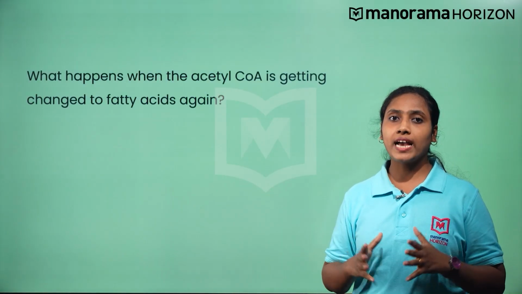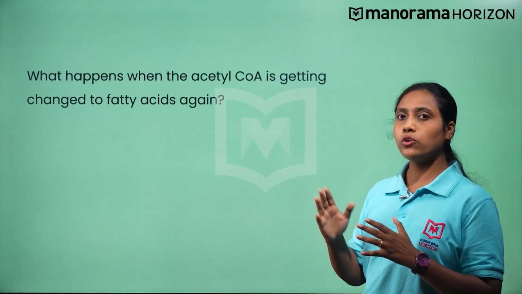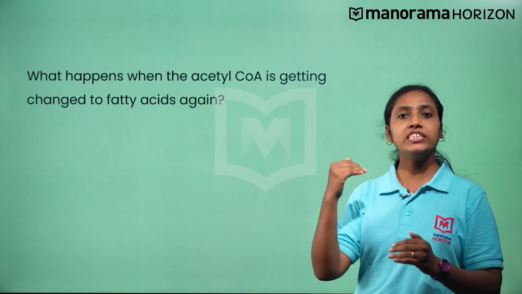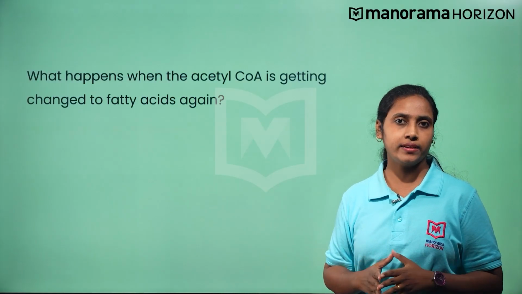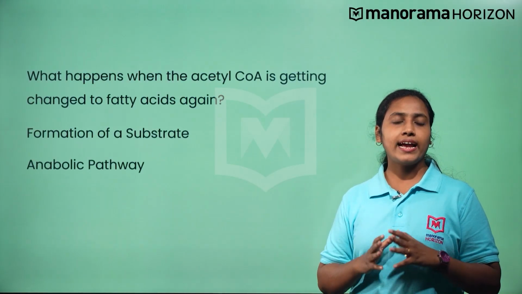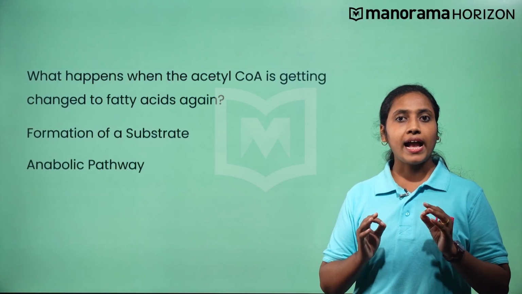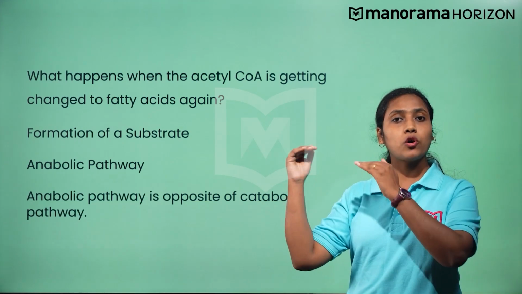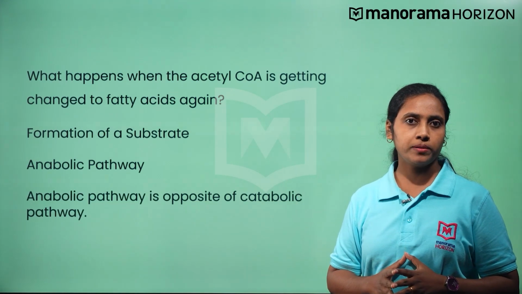So, what is happening here when the acetyl coenzyme A is getting changed to fatty acids again? Formation of substrate, correct? And this is an anabolic pathway. Anabolic pathway is just opposite to catabolic pathway.